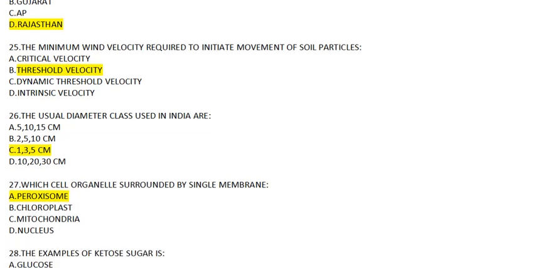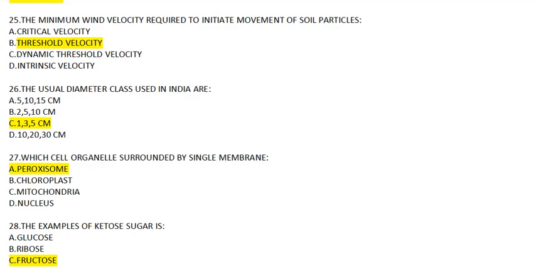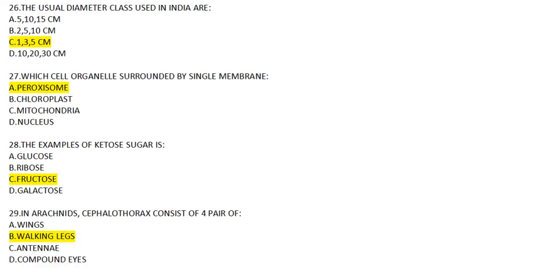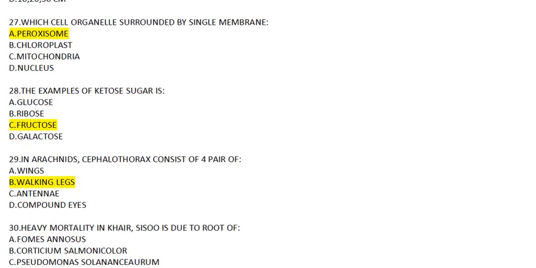Coming to question number 25, the minimum wind velocity required to initiate the movement of soil particles is threshold velocity. Well, this is the definition of threshold velocity. Now, question number 26. The usual diameter class which is used in India. Options are these. Now, in forest mensuration, generally the diameter class of 1, 3, 5 centimeter is used in India. Okay. Now, coming to question number 27th.